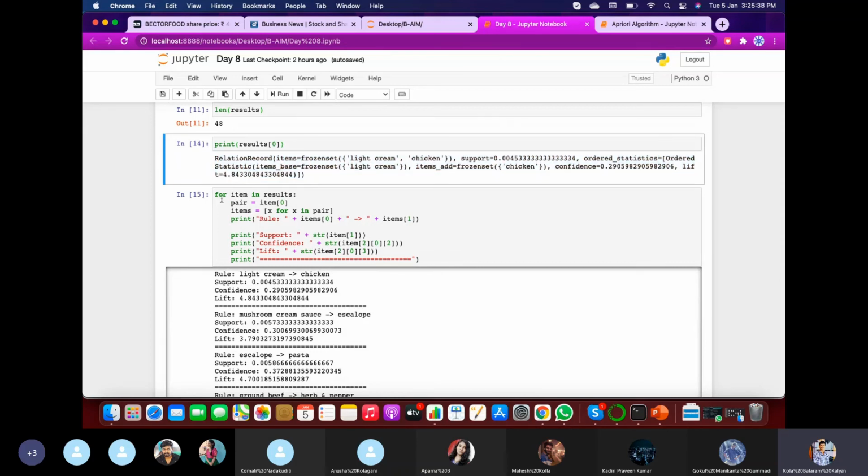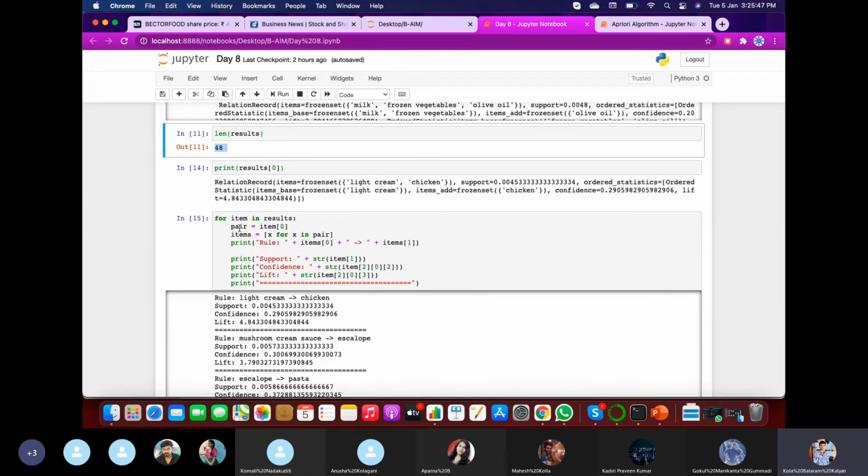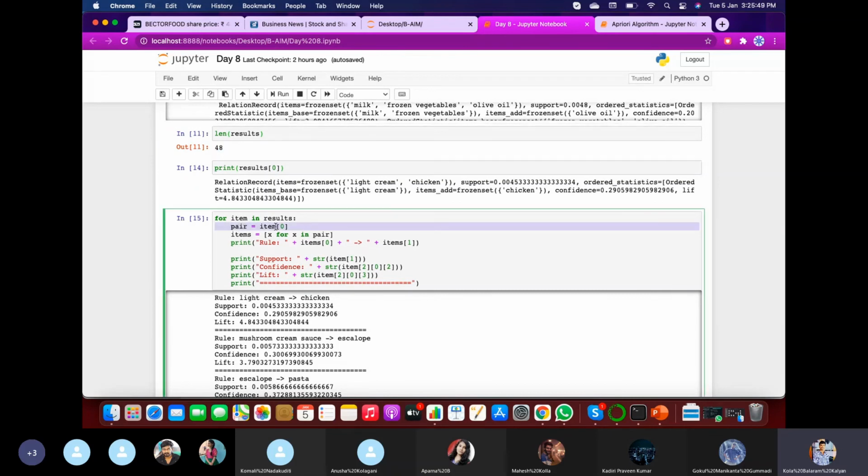So for every item in results, where results contain 48 items, each item starts with pair item equal to 0, that is, the first item. We take it as a pair, so the items can be x for x. In a pair we will have two items, so we will take the first item and the second item.